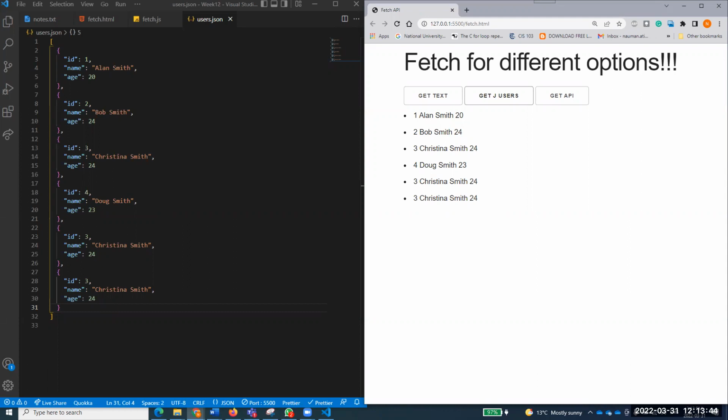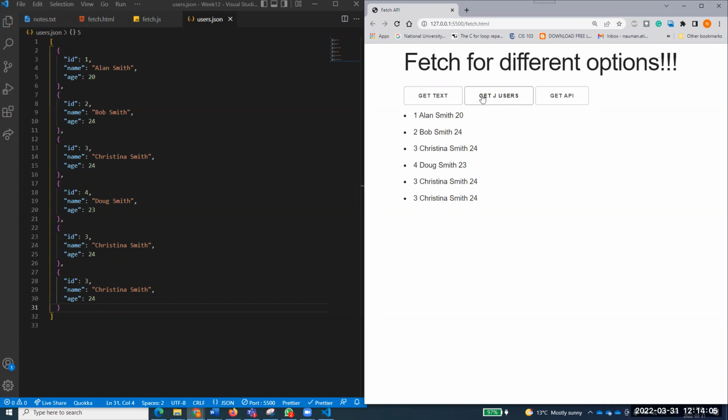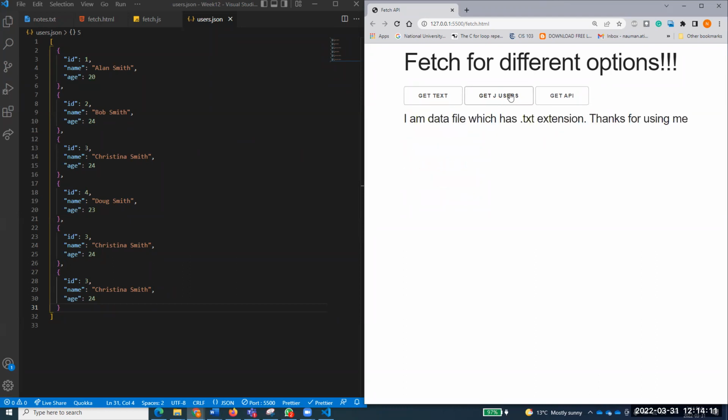There is remaining async await, and we will talk about this async await in the coming week, along with some practice questions. I'll talk about this GET API in the next class, and then we'll talk about async await as well.